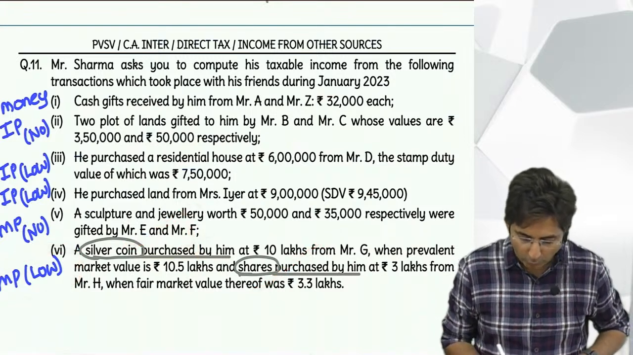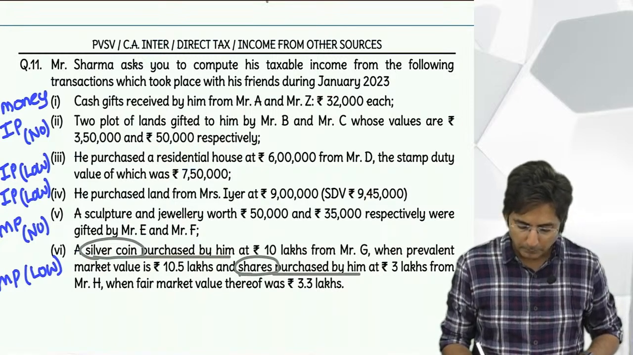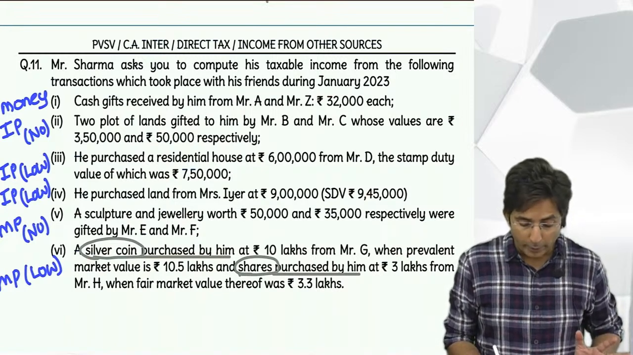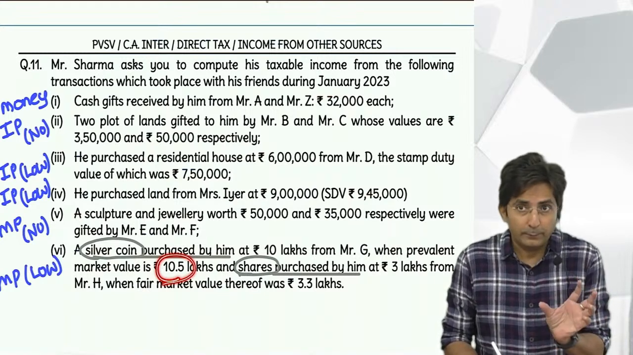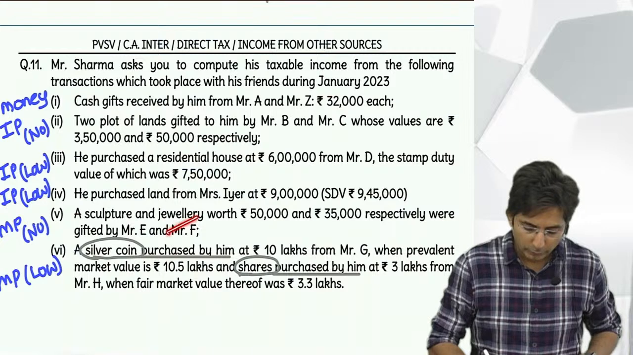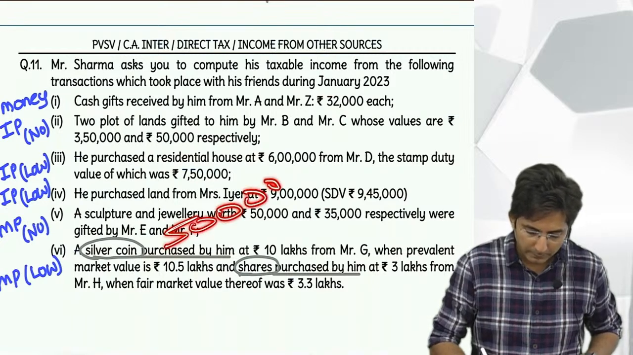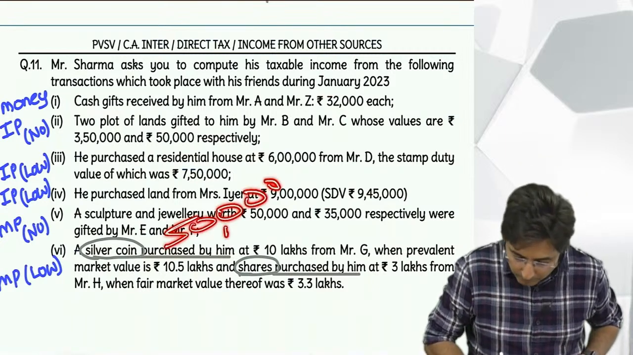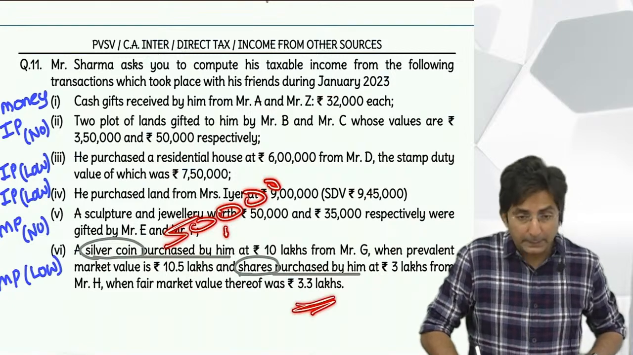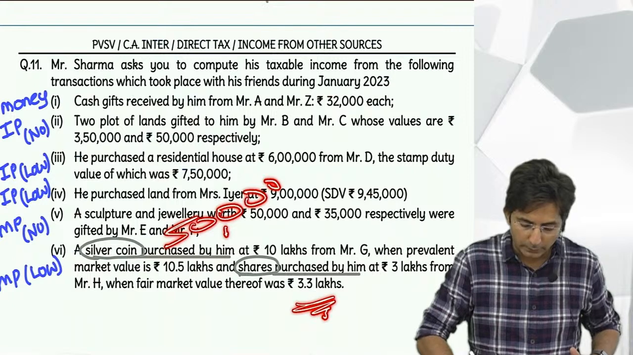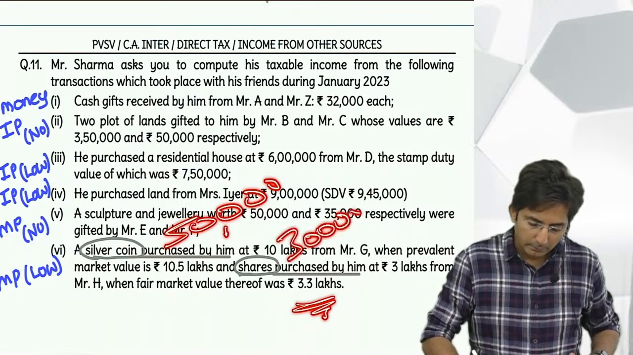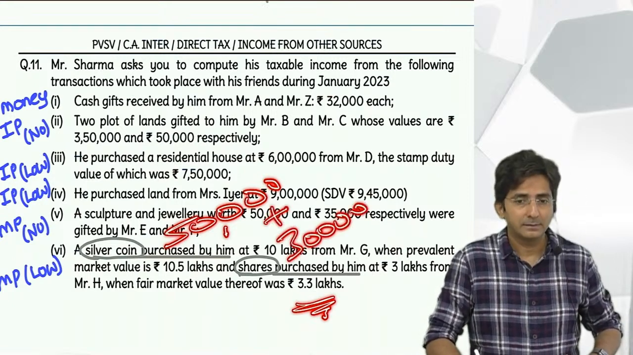Tell me, in the silver coin what is the benefit you got? 50,000. Because the coin had a market value of 10.5 and I have paid 10, so a difference of 50,000 only. So here the benefit is 50,000. And in shares, the market value was 3.3 lakhs but I paid 3 lakhs, so the difference is 30,000. You have to aggregate this.